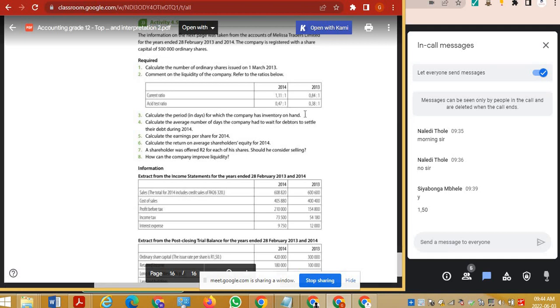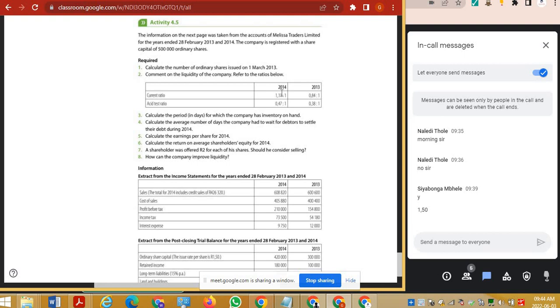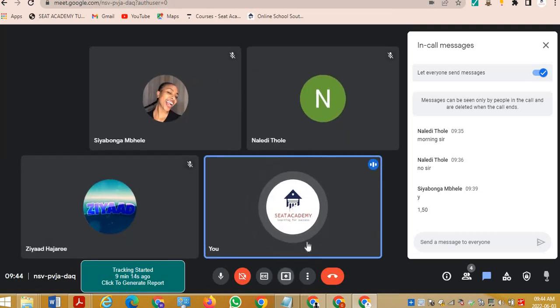As you can see, they're trying to show you here that even though we can cover our liabilities in 2014, as our assets are bigger than our liabilities, it's still not favorable for the business. When we take out our inventory, the least liquid asset, out of our current assets, then it shows that our assets are still lower and we cannot cover our current liabilities. If we were put under pressure, it would be difficult for this company to pay off their current liabilities. Exactly like Siyabonga said. Perfect. Let's have a look at what the formal answer is for this.